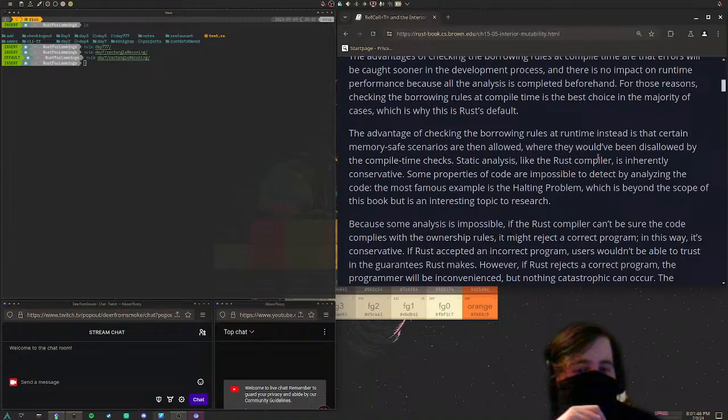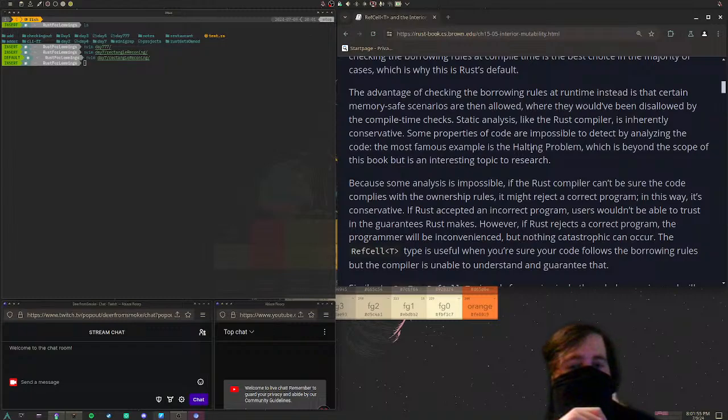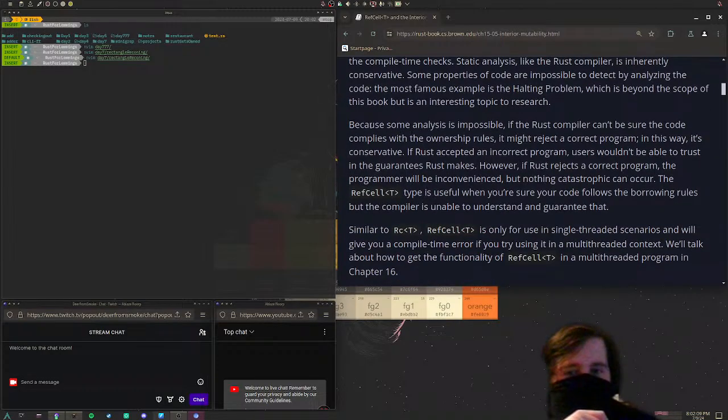Static analysis like the Rust compiler is inherently conservative. Some properties of the code are impossible to detect by analyzing the code. The most famous example is the halting problem, which is beyond the scope of this book, but an interesting topic to research. I'm sure it's a pretty easy problem to solve, just figure out if something will in fact end. Seems easy. Because some analysis is impossible, if the Rust compiler cannot be sure the code complies with the ownership rules, it might reject a correct program. In this way, it's conservative. The halting problem is checking to see if the program will run to completion without failing.